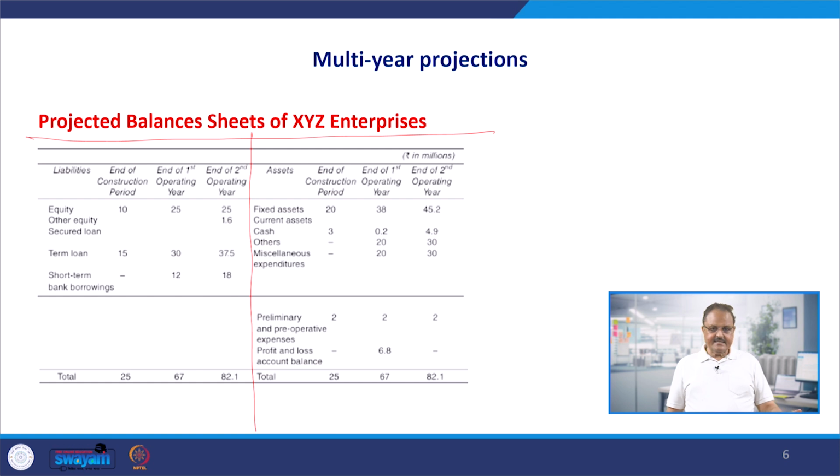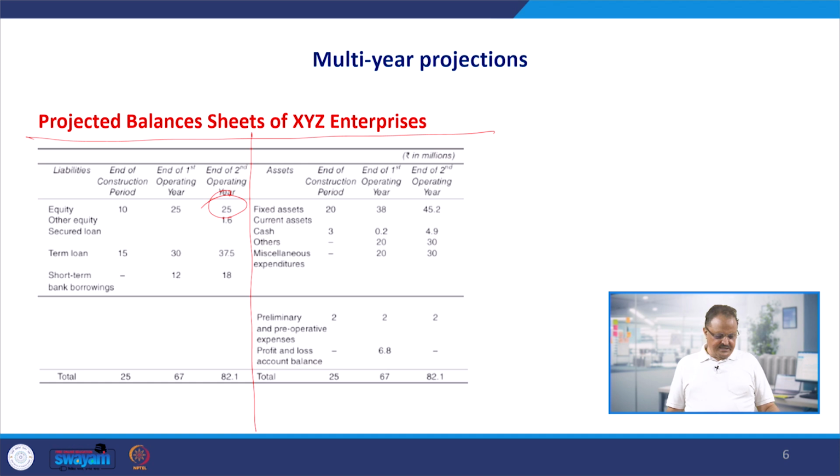So we can easily have that information from the previous statements. Equity, we all understand, is that total equity in the second year is 25 million, which has become so in the first year even. Initially, in the first year construction period, we had invested 10 million, and in the first operating year we invested 15 more as an entrepreneur. So the total closing balance of the equity became 25 million.